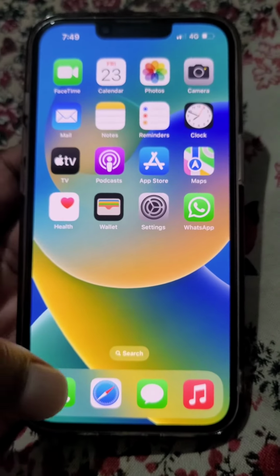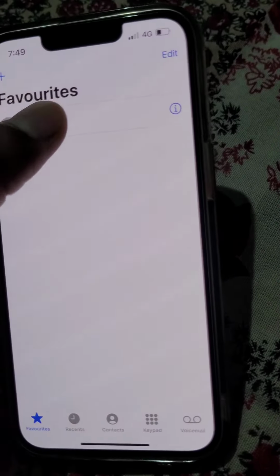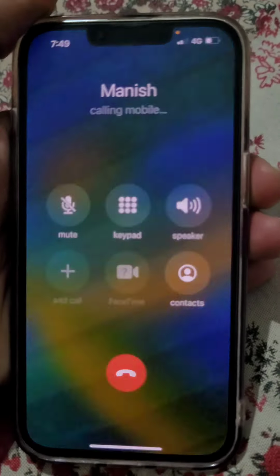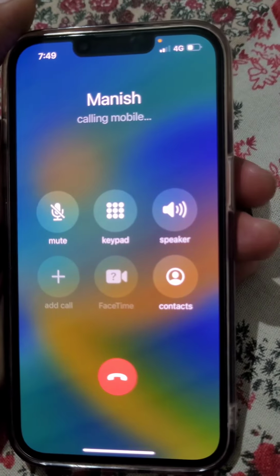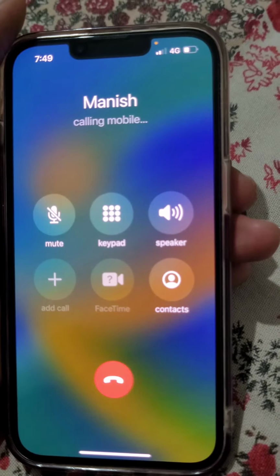So now if I am on a call and I press the side button, it will not end the call, it will only lock the phone.